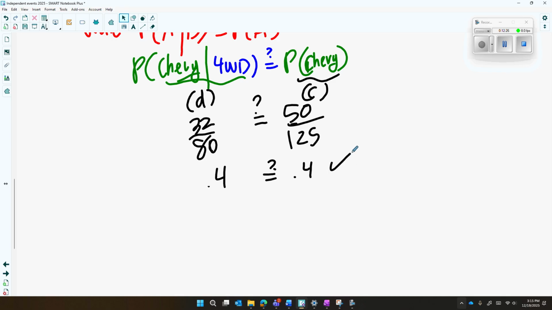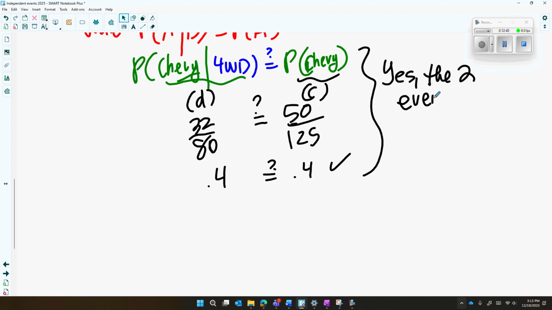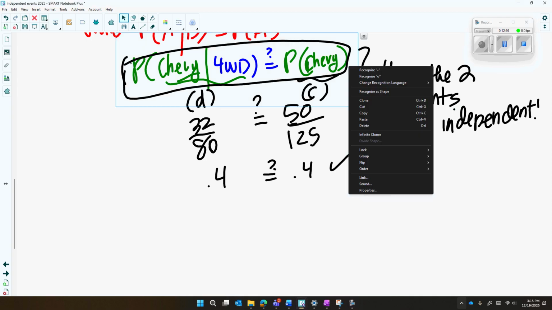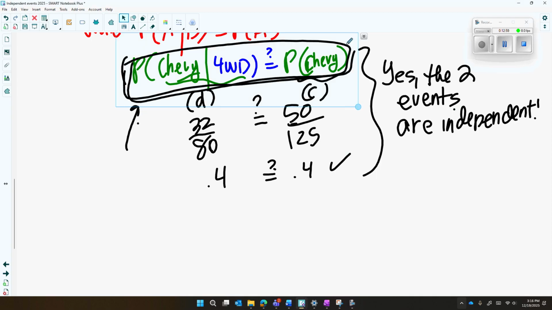So yes, they are equal, meaning the probability of getting a Chevy is equal to the probability of getting a Chevy, knowing that the vehicle had four-wheel drive. Because they're equal, yes, the two events are independent. And that's how you prove independence in statistics. You don't actually have to do anything except show that these two statements are equal. But I like if you show the notation like I did above here. So specifically this notation here that I'm pointing to in this box here, this is really nice, showing both sides are equal. Okay, so that's it for this quick video.